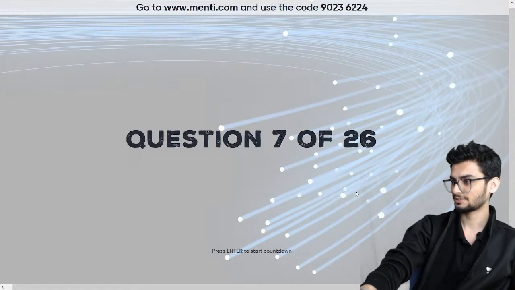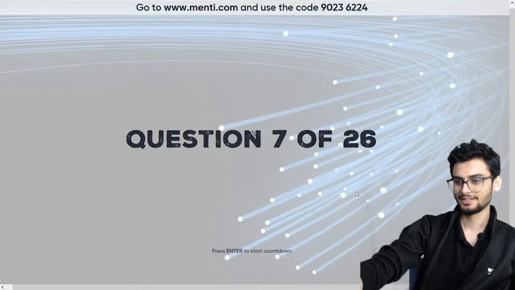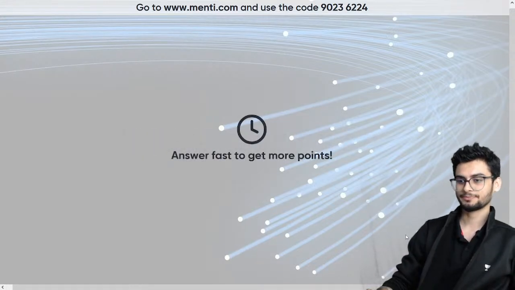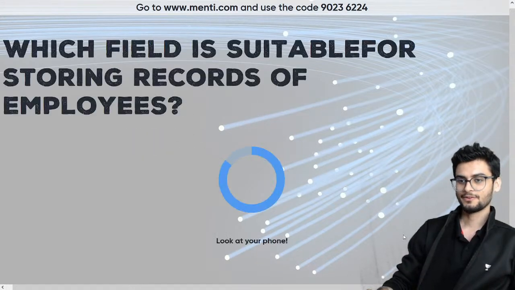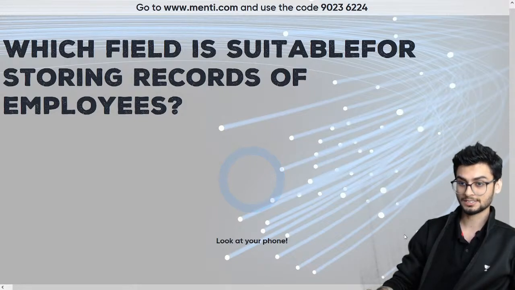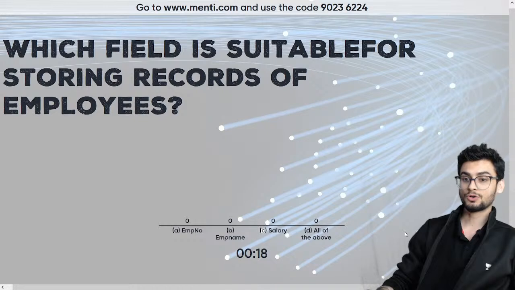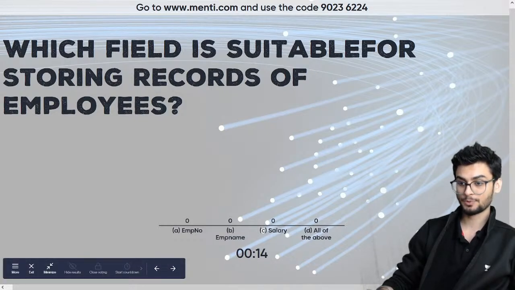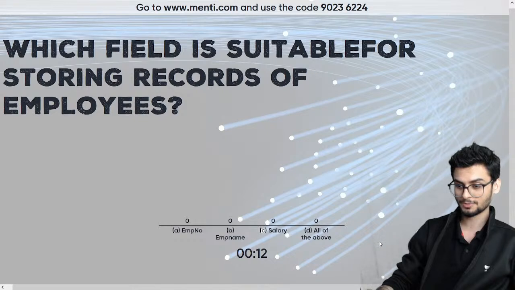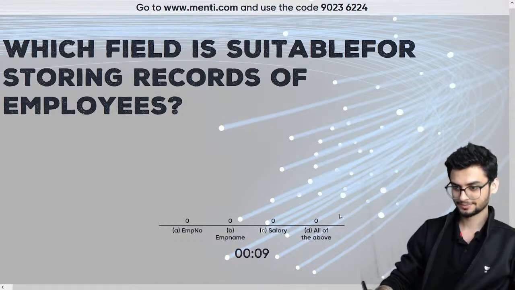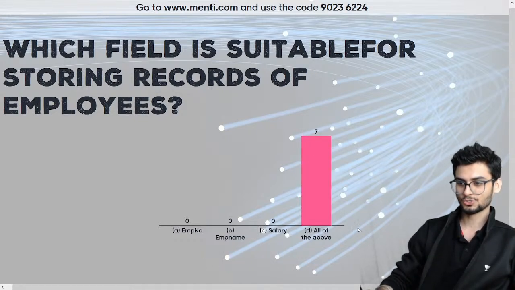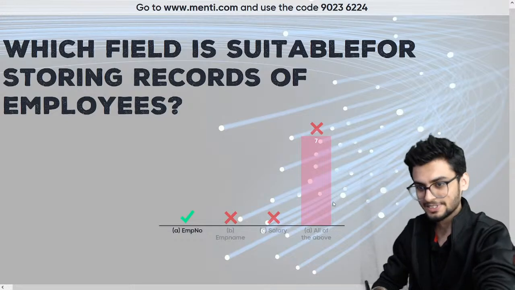Hello music desk, Hardik. Okay, so looking at question number 7 now. Which field is suitable for storing records of employees? अगर हमें records of employees store करने हैं, कौन सी field correct रहेगी? Employee number, employee name, salary, all of the above. I think the answer is all of the above. Let me just correct it.